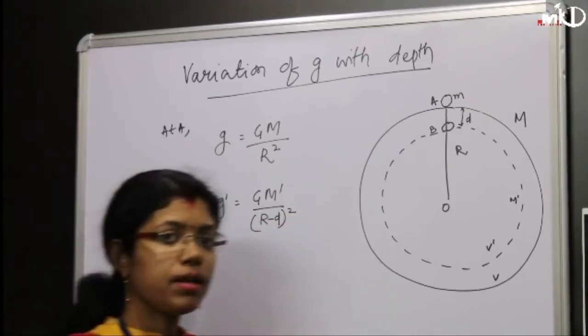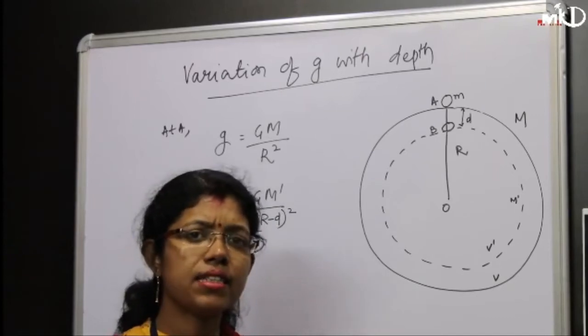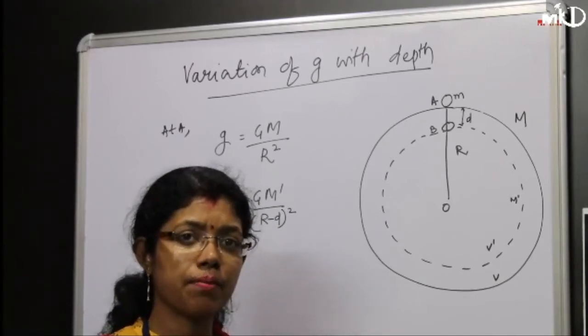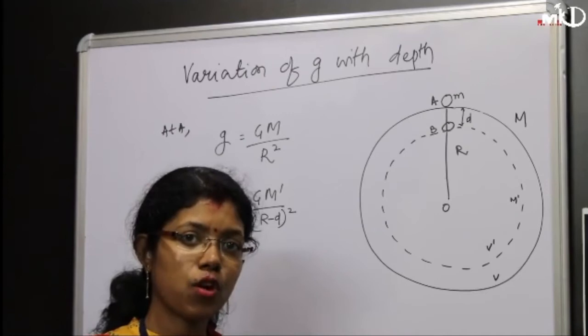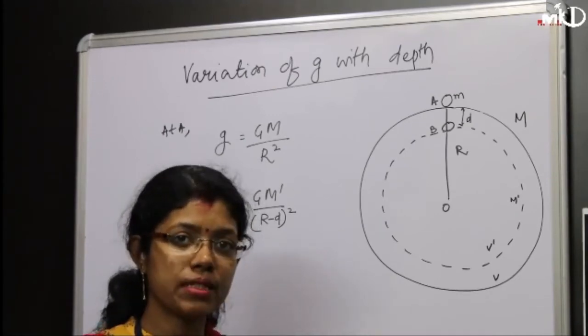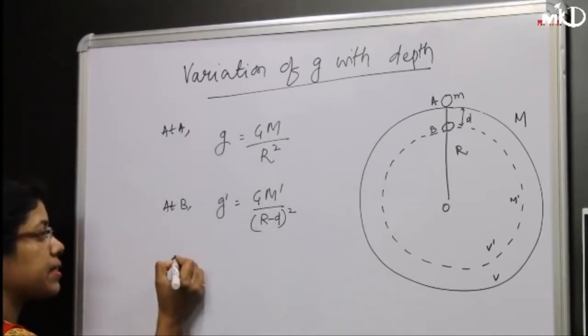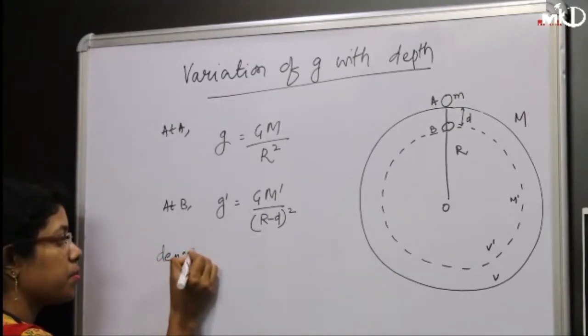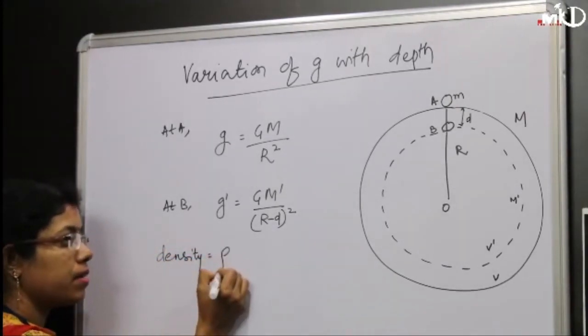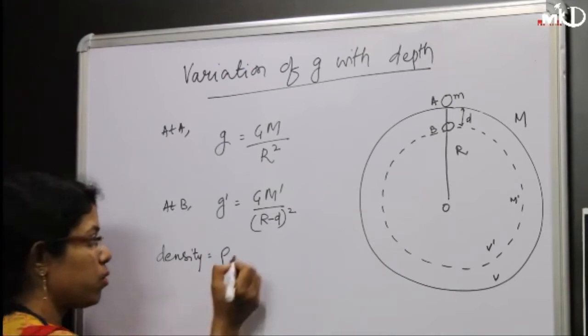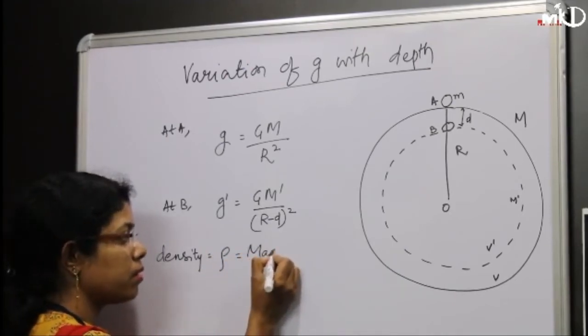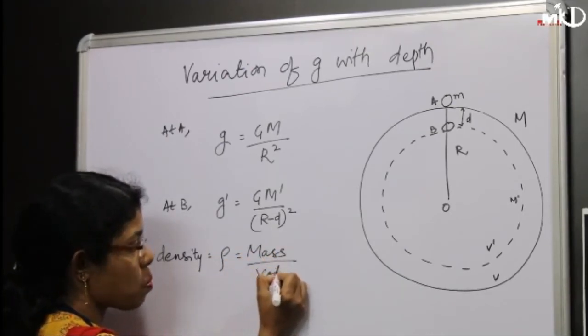In this topic we will deal with density. Density of a body will always remain the same because the mass is changing, volume is changing, but the ratio remains the same. So what is the formula for density? Density is denoted by rho. Rho is mass upon volume.